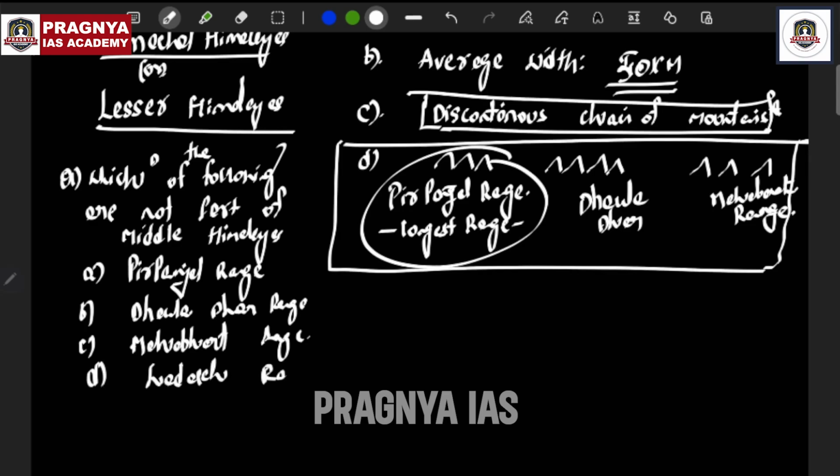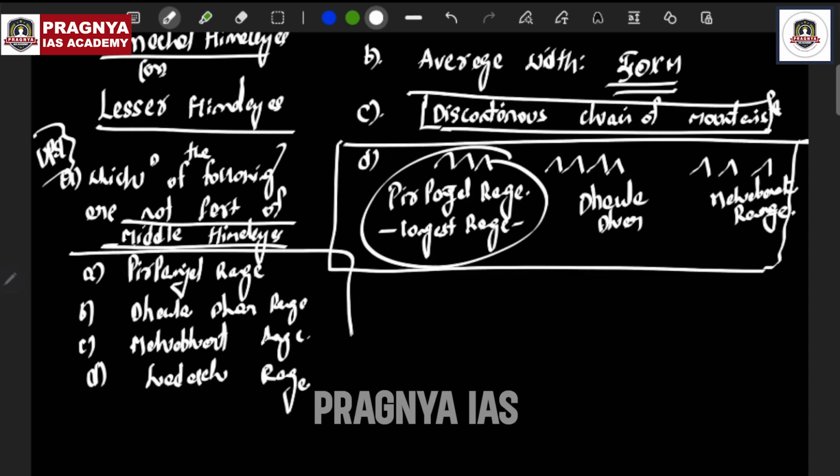Which among the following is not part of the Middle Himalayas? This is an old question of UPSC, not a recent one. Pir Panjal, Dhauladhar and Mahabharat are part of the Middle Himalayas, but the Ladakh range is not. The Ladakh range is part of the Trans-Himalayas.